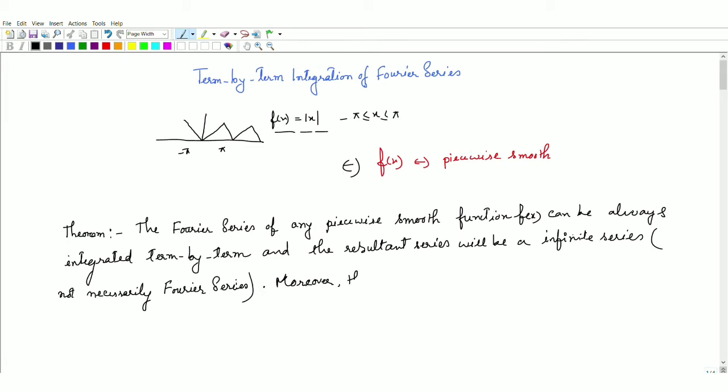Moreover, the infinite series converges to the integral of f(x).